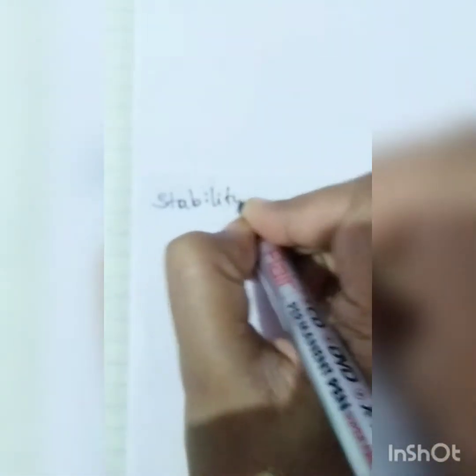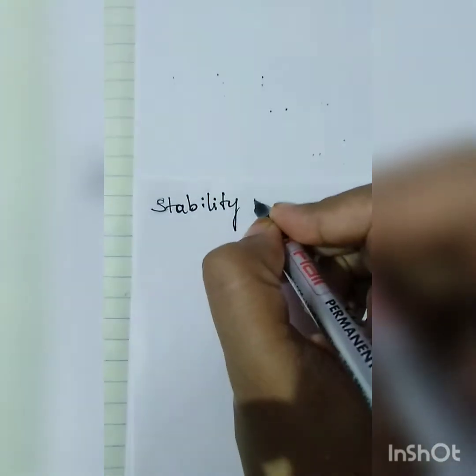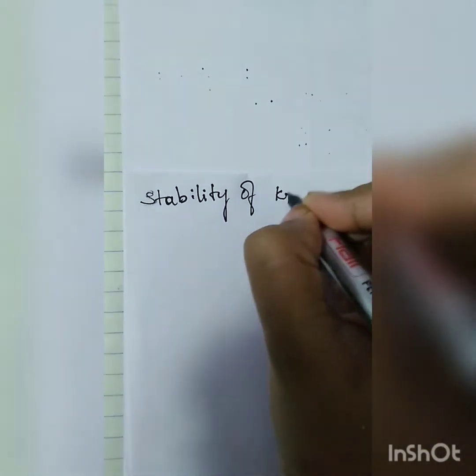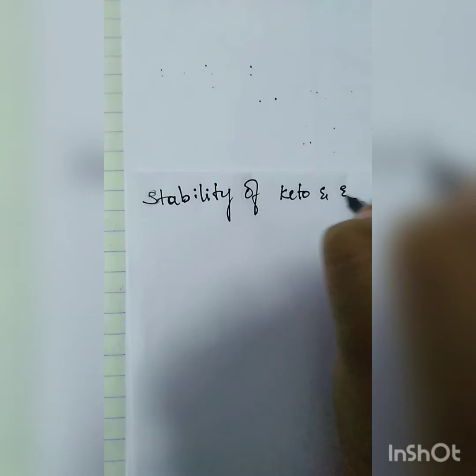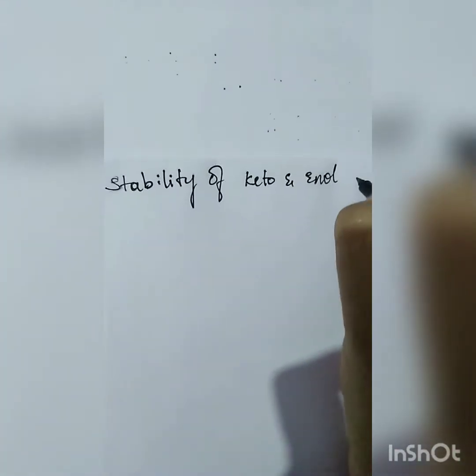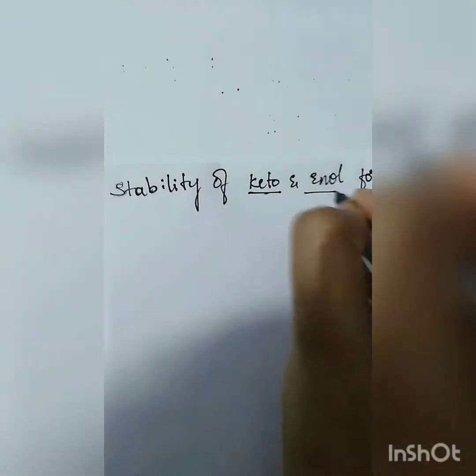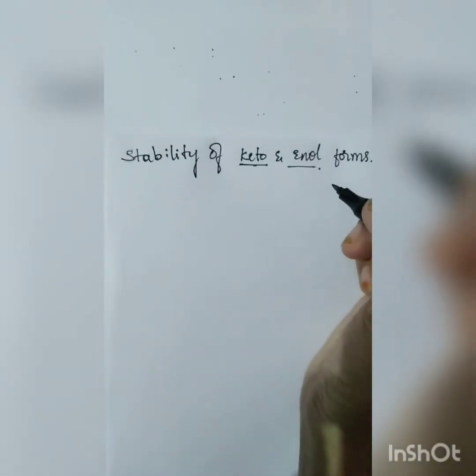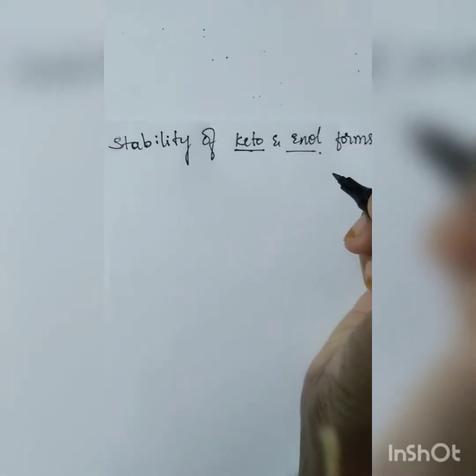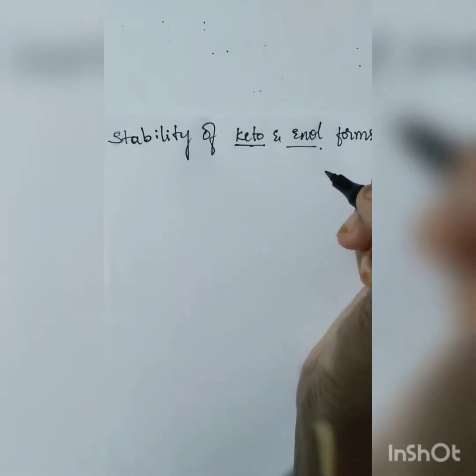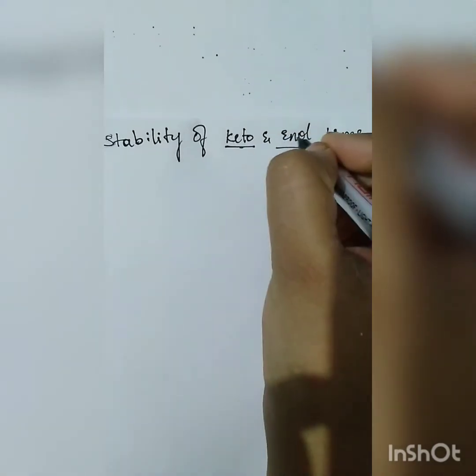Then coming to stability of keto and enol forms. I mean, which is more stable, keto or enol one? We have seen now the increasing order of their formation, but the stability is different from that order.